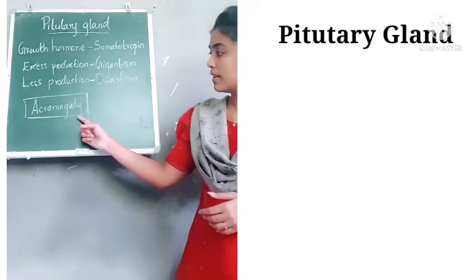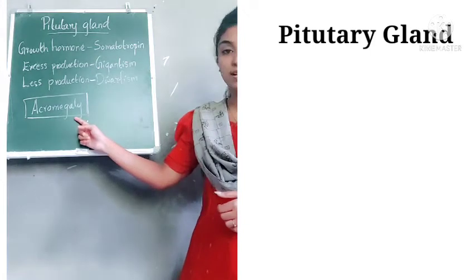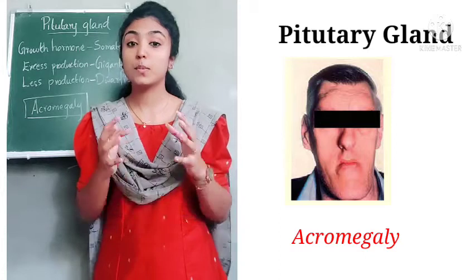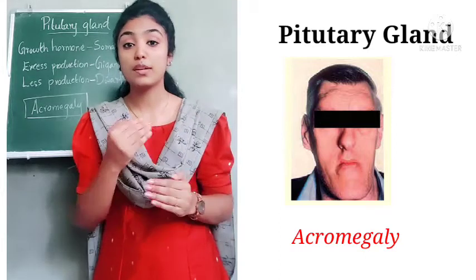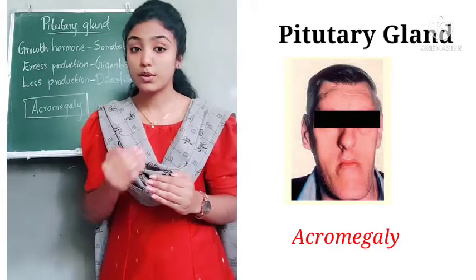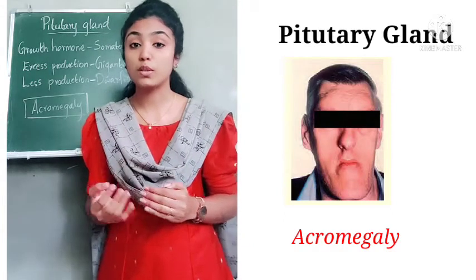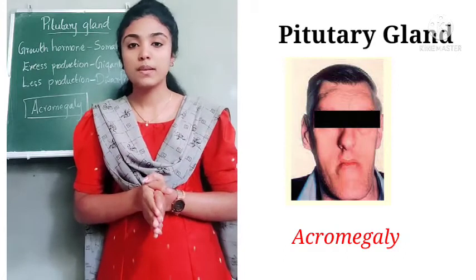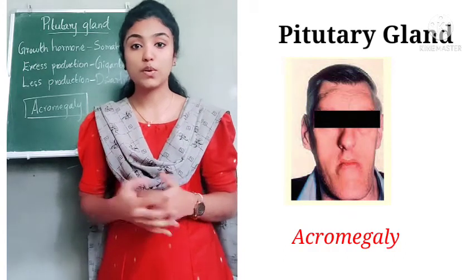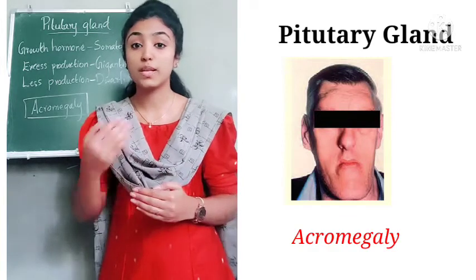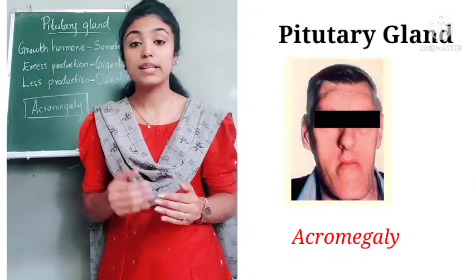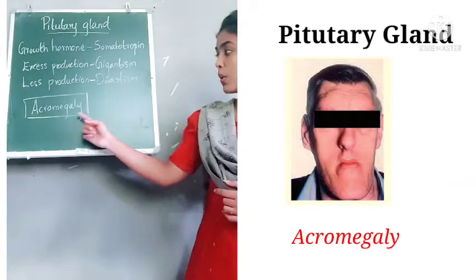Then here you can see another name, acromegaly. So how does this condition happen? I already told you that somatotrophin hormone promotes growth only during the growth phase. But if somatotrophin is produced after our growth phase, or after the age of 20, it leads to a condition called acromegaly.